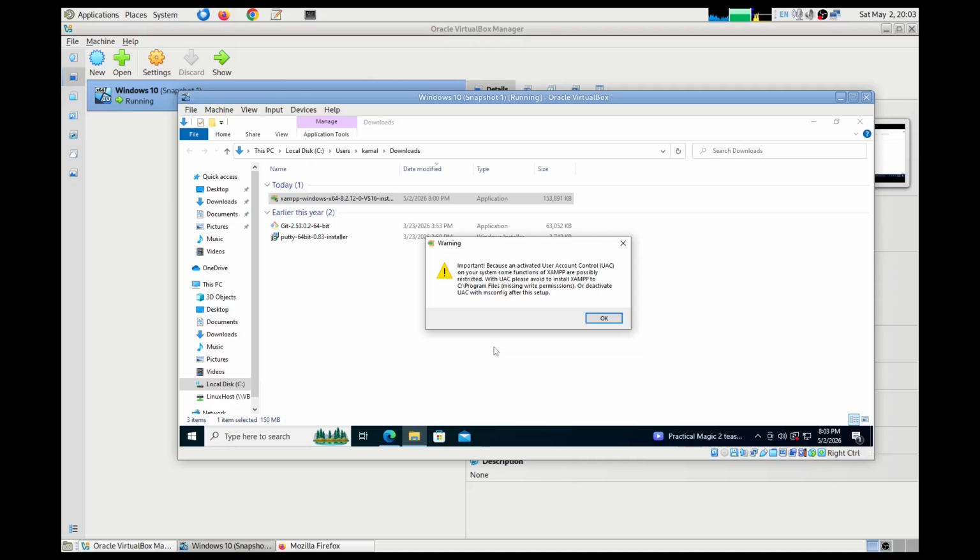Well, there's a warning message which I don't really understand, but let's read it. Important: because of an activated User Account Control on your system, some functions of XAMPP are probably restricted with UAC. Please avoid installing XAMPP to Program Files, missing write permissions, or deactivate UAC with msconfig. Okay, we'll install it in a different folder.